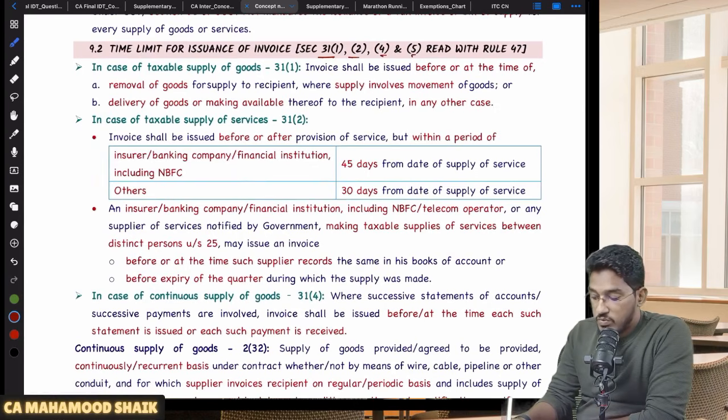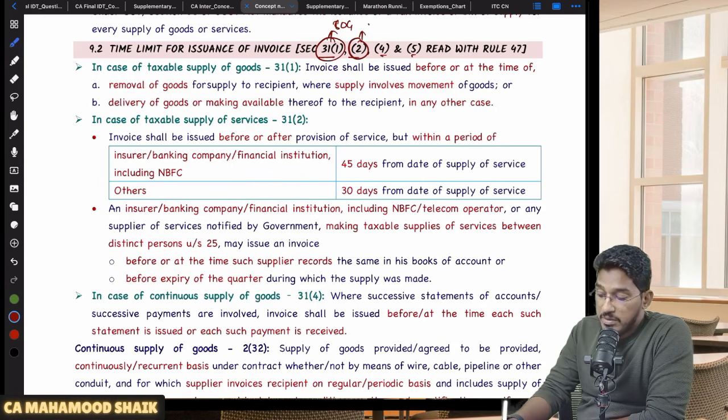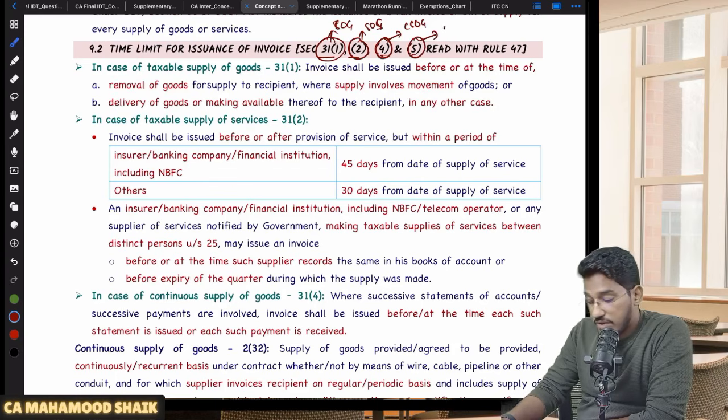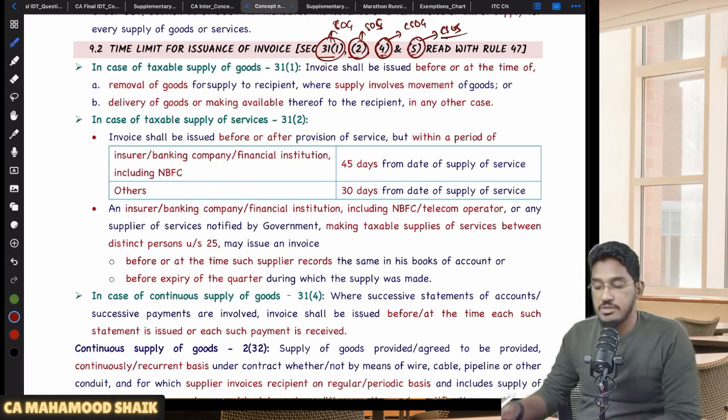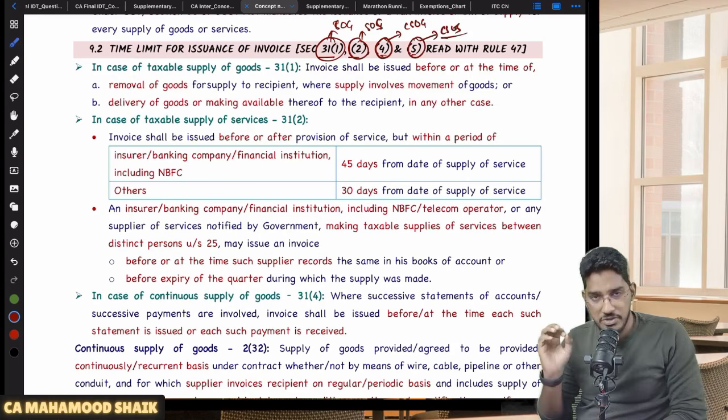31 subsection 1 talks about the time limit for issuance of invoice in the case of supply of goods. 31 subsection 2 talks about the time limit for issuance of invoice in the case of supply of services. Subsection 4 talks about the time limit for issuance of invoice in case of continuous supply of goods. Subsection 5 talks about the time limit for issuance of invoice in case of continuous supply of services. These time limits you have to remember.